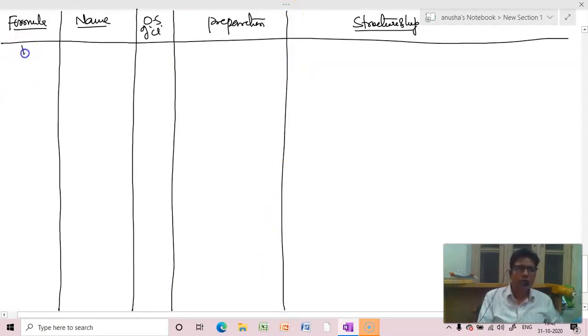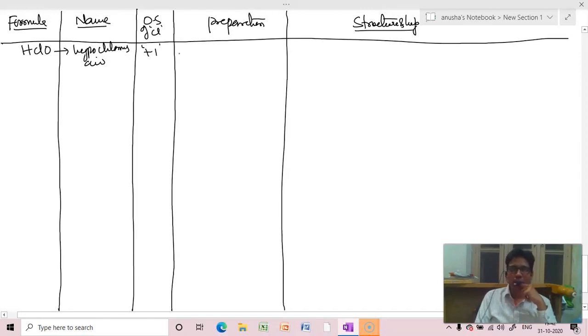So first one is what? HClO, which is nothing but what? Hypochlorous acid. 2 minus 1 is 1, plus 1 oxidation state. So we have observed in chlorine monoxide that mercurous oxide on reaction with chlorine will get chlorine monoxide.